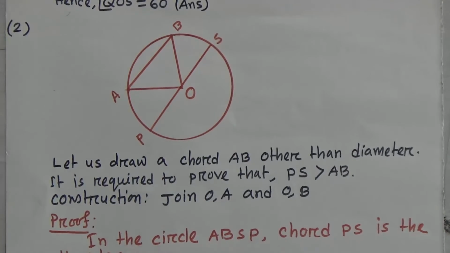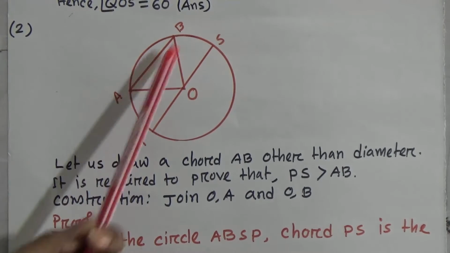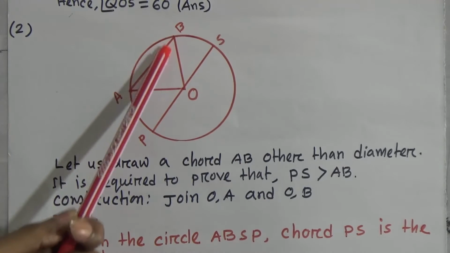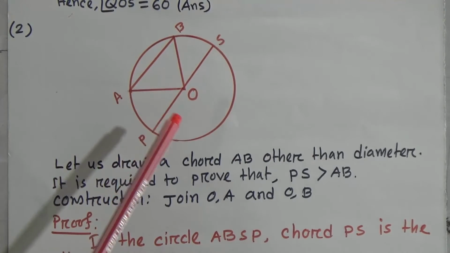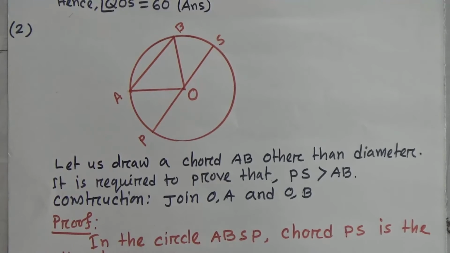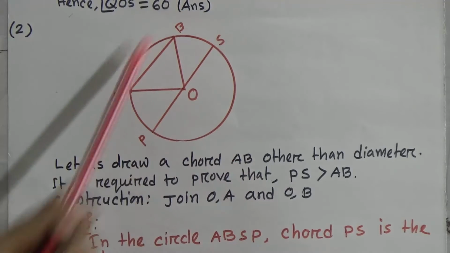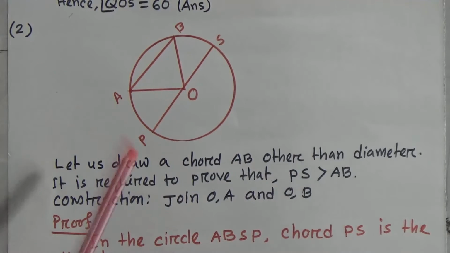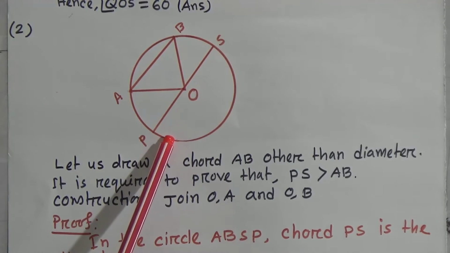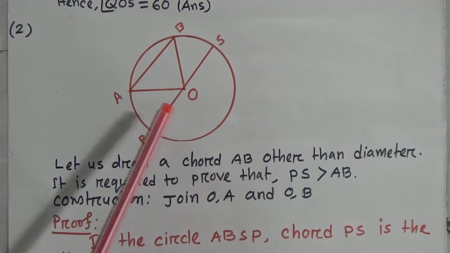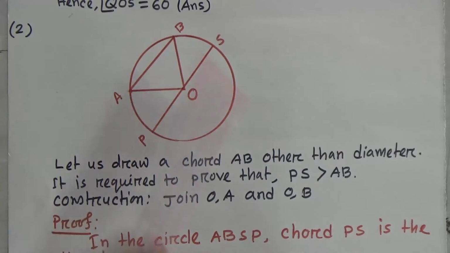Let us draw a chord AB, which is not a diameter, because it does not pass through the center. It is required to prove that PS, which passes through the center, is greater than AB.